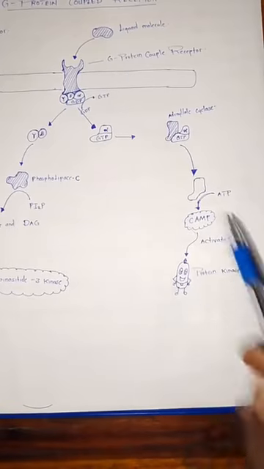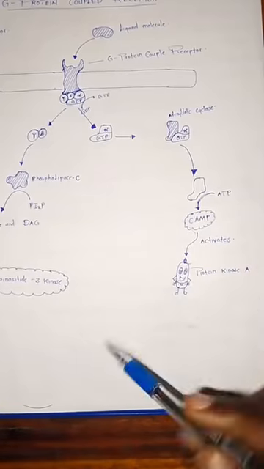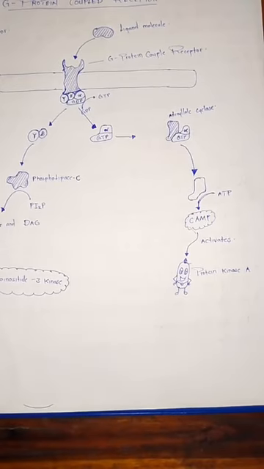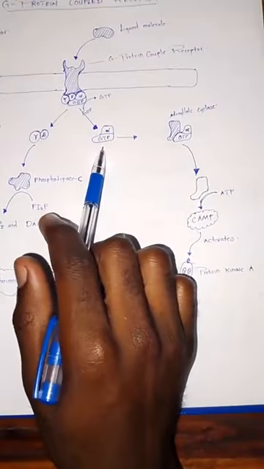When this second messenger is formed, which is the cyclic AMP in this case, it is going to go and activate the protein kinase A enzyme, of which in cholera toxin, we saw how it was working on those CFTR channels, and also inhibiting those other channels that were involved in the pumping of ions. This is how this works.